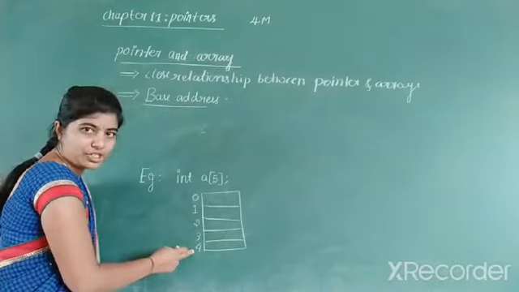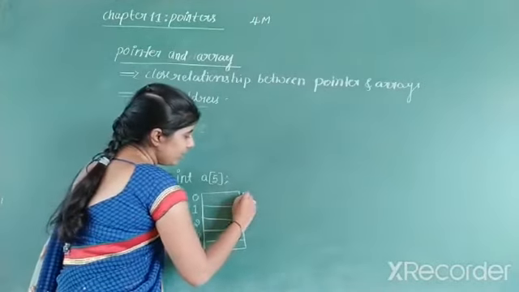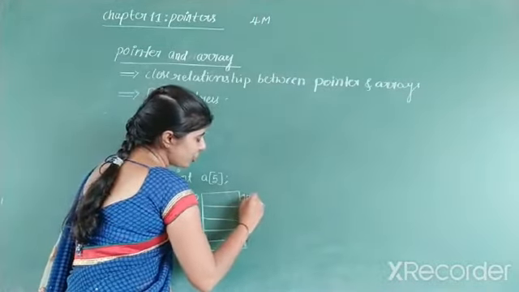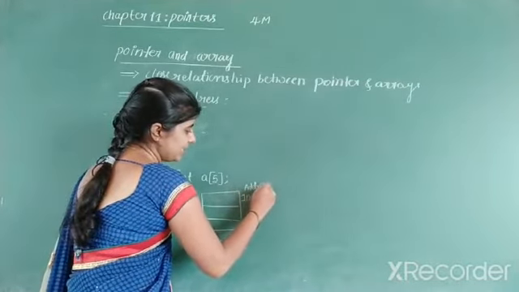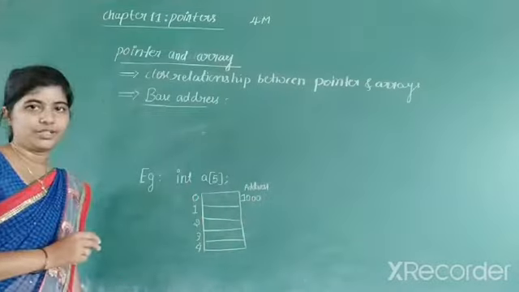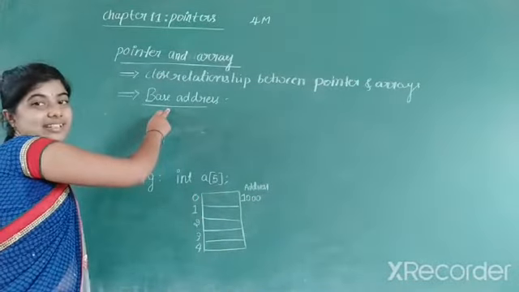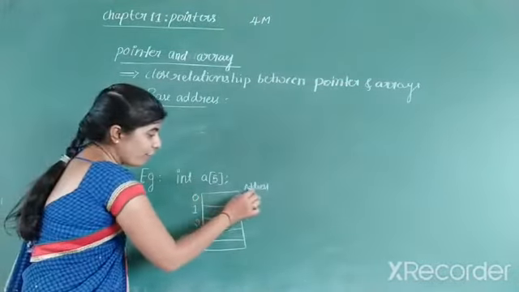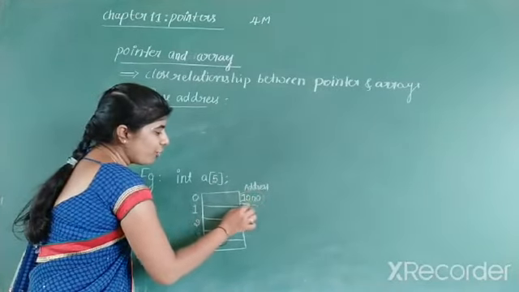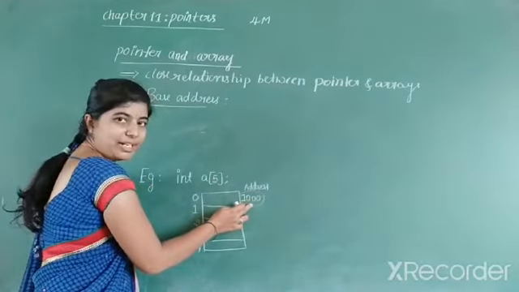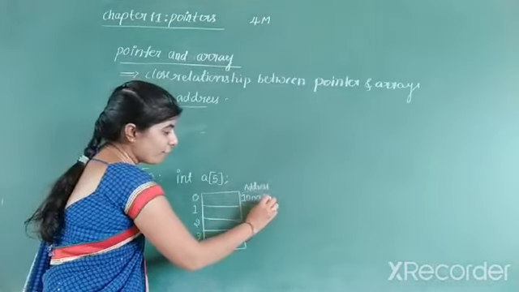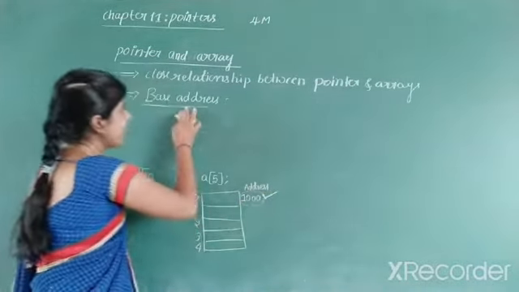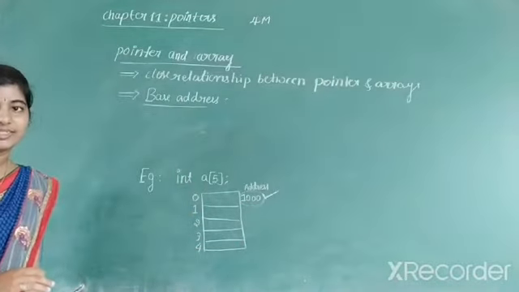Consider the address of the first location is 1000. So what is the base address? The address of the first element of an array. What is the address of the first element? 1000.